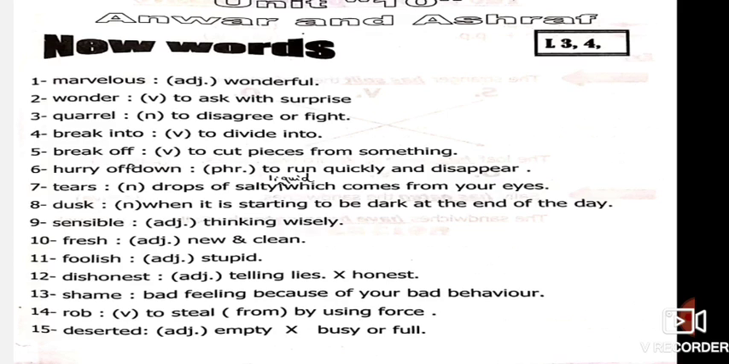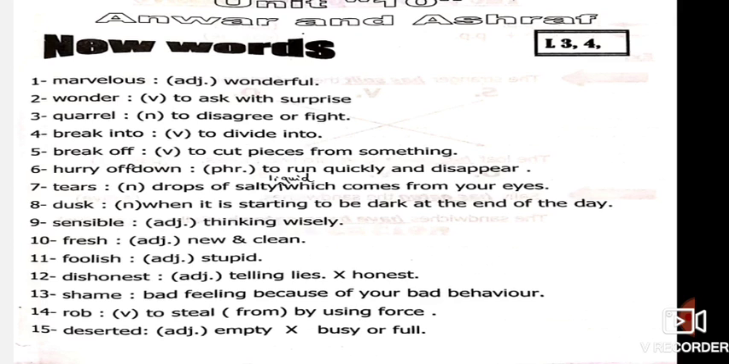Like, I will give you an example. Oh, is it raining? This means that I am wondering, which means I am asking with surprise. Okay? Wow, is it raining? I'm asking or talking with surprise. So, wonder means to ask with surprise.